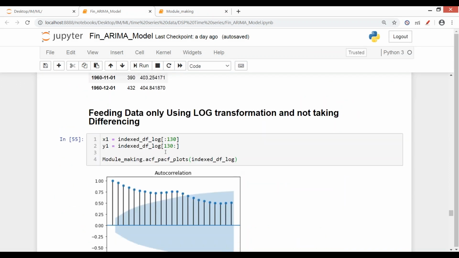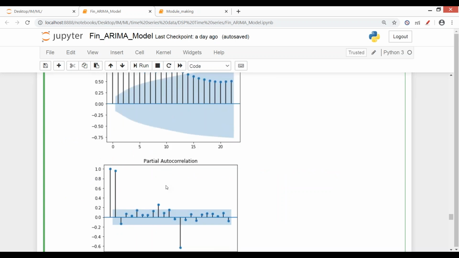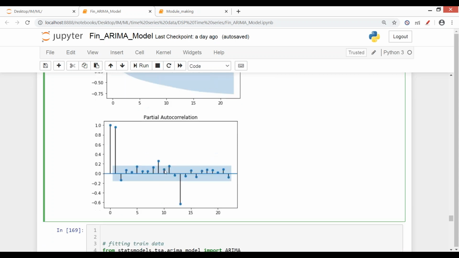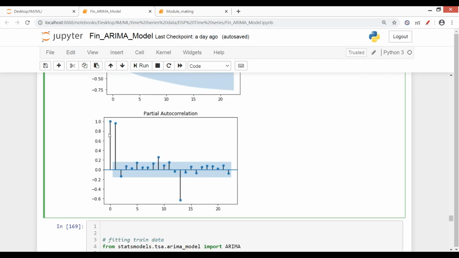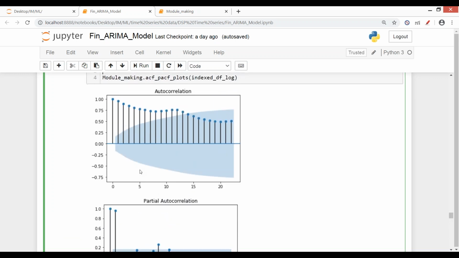So similarly, we'll visualize the graph when we are feeding in the logarithm data, that is index df underscore log. Again, we have segregated the data and it's getting the same range, and again we'll be doing that hit and trial method. We have gotten the range from 0 to 10, and for AR we have gotten the most significant values again 0, the first value, and this way we have a value around 14 and 1 or 2 values. So इससे we just get an idea कि what range of values we can use in order to get the value of PQD while fitting the ARIMA model.